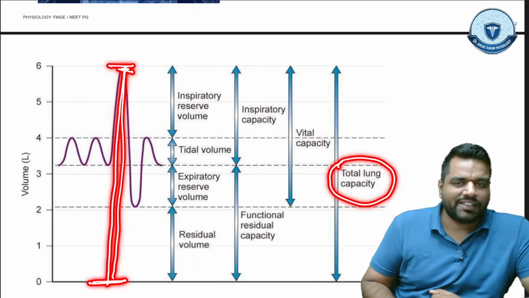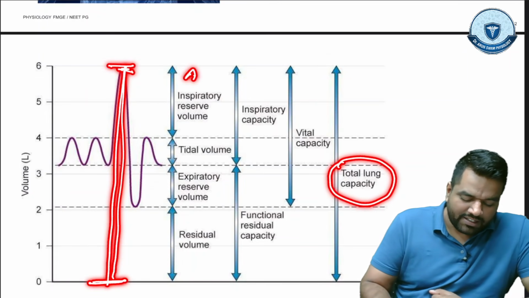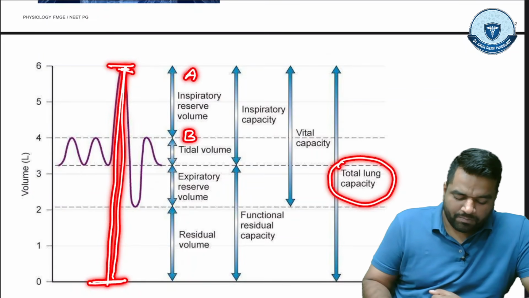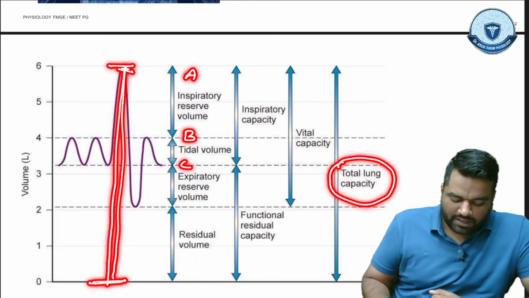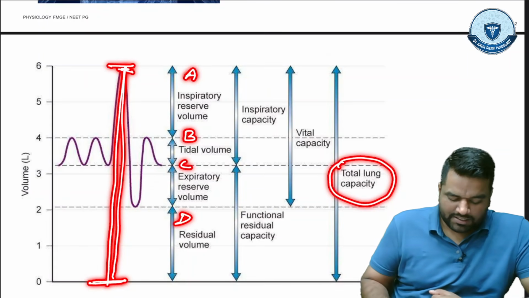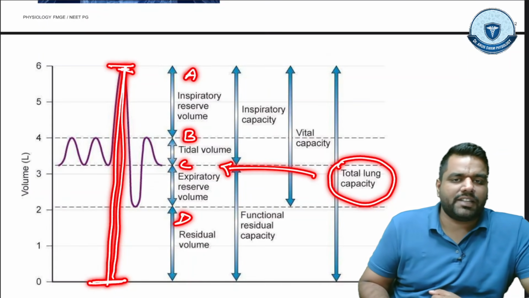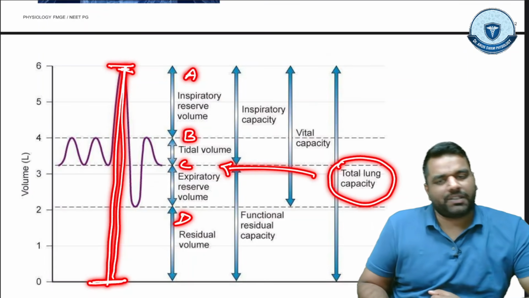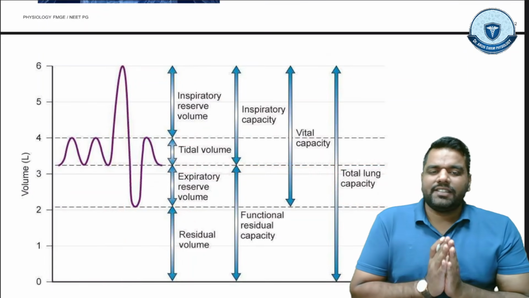So total lung capacity is the combination of inspiratory reserve volume, tidal volume, expiratory reserve volume, and the residual volume. That is your total lung capacity. So I hope now you can easily understand.